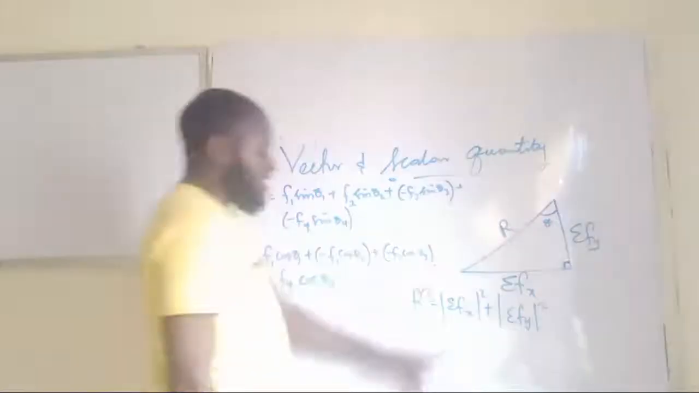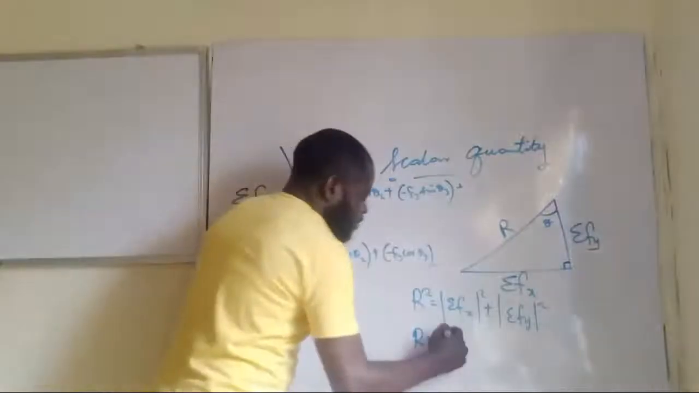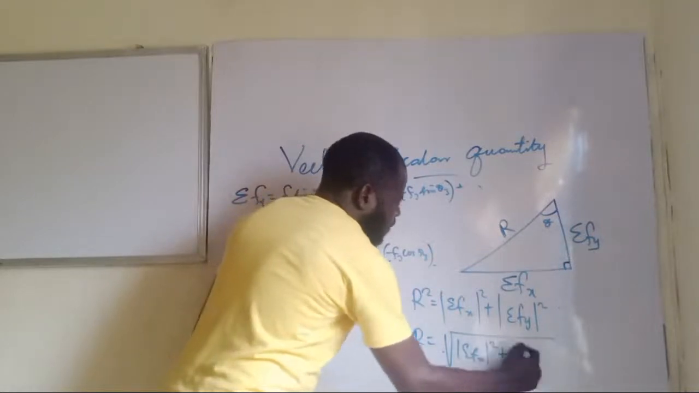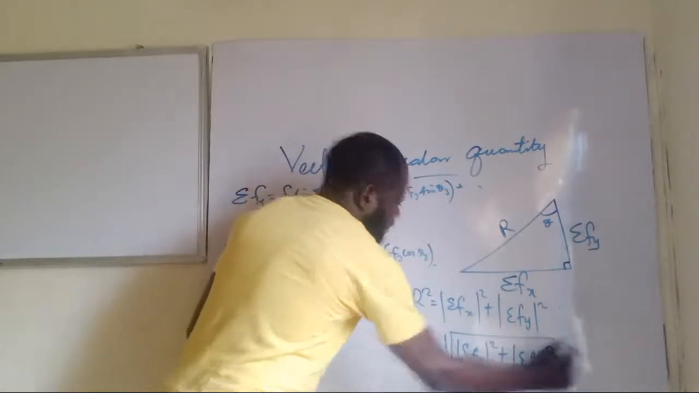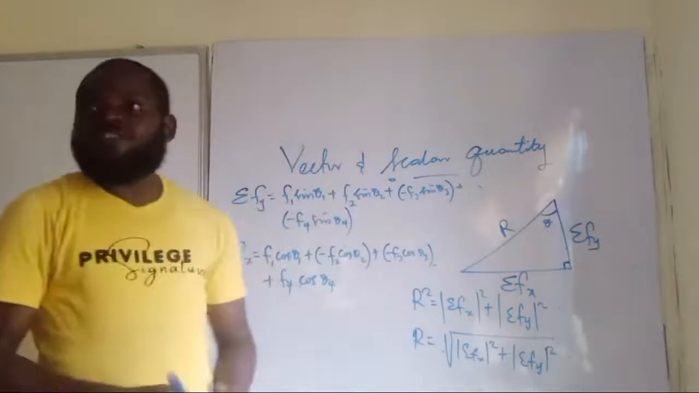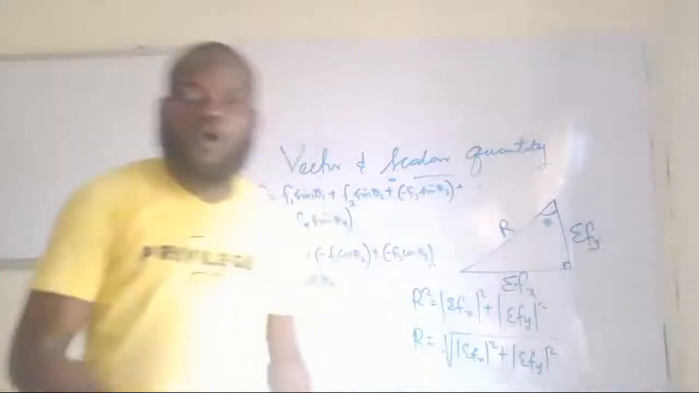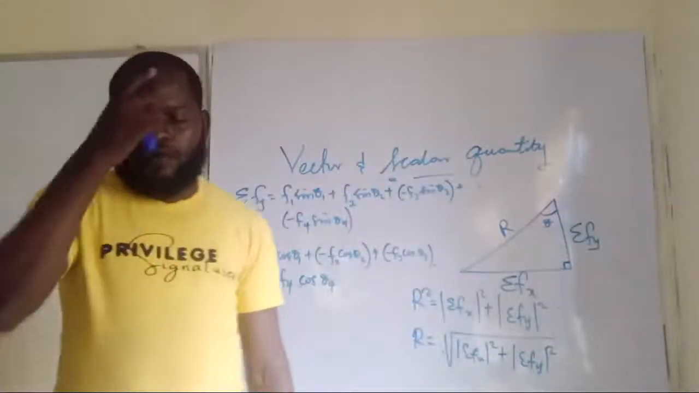So if that should be the case, R equals the square root of the summation of Fx squared plus the summation of Fy squared. So whatever result you have there, that is your resultant for the four vectors. Is that it now? Okay?